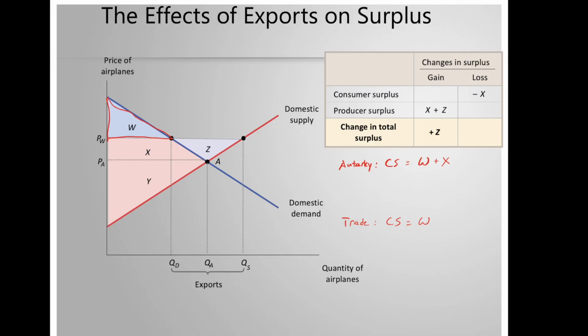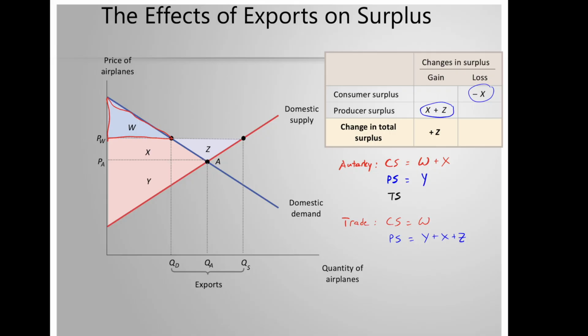In autarky, producer surplus was area Y. But with trade now, producer surplus is the area Y plus X plus Z. So consumer surplus lost X, but it was gained by producer surplus, and also producer surplus gained area Z.